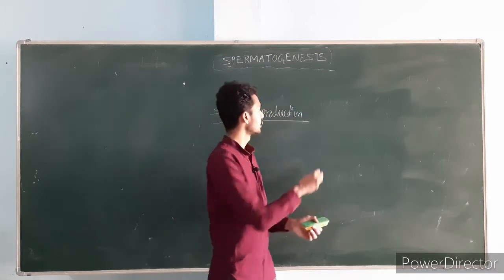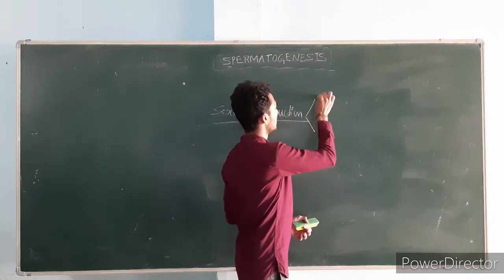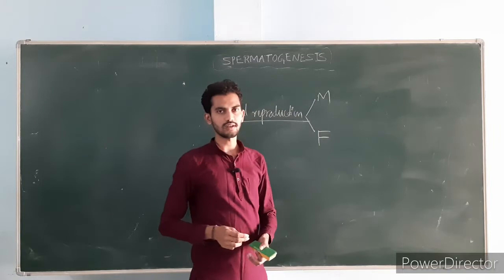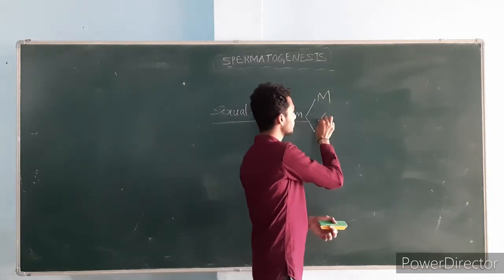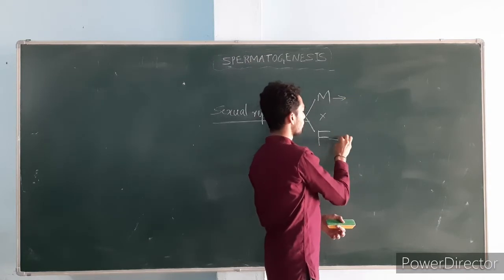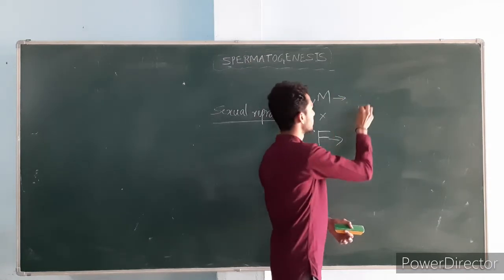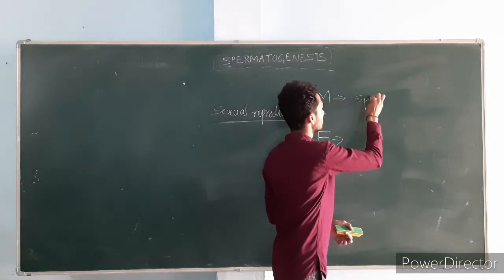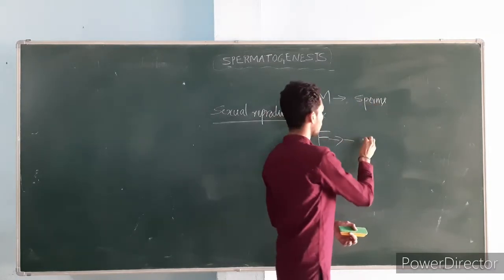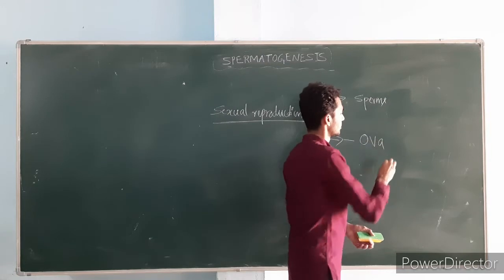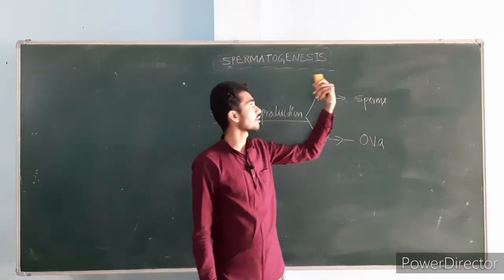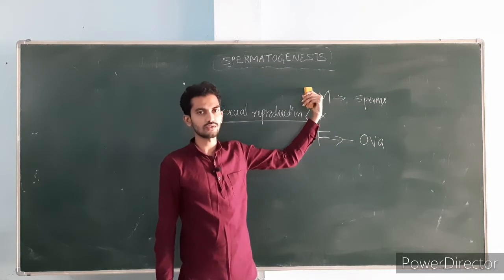Before gametes, the sexes, male and female, are important. After mating of these two sexes, their gametes will fuse. Male gametes are sperms and female gametes are ova. The male gametes, sperms, are produced by a process called spermatogenesis.